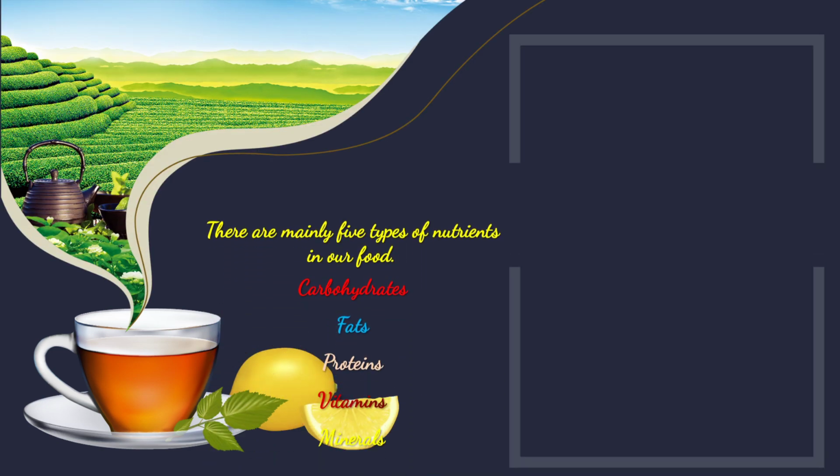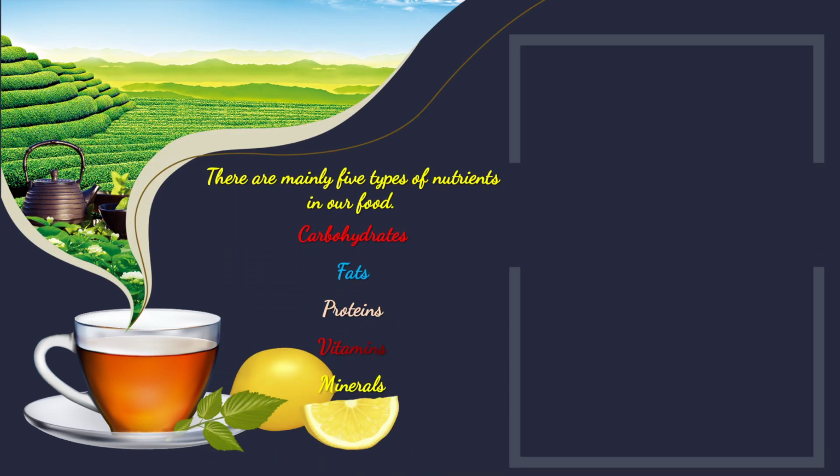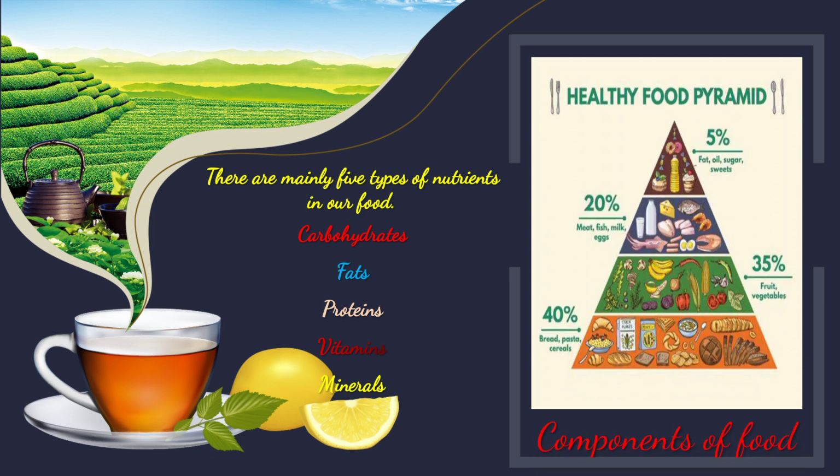There are mainly 5 types of nutrients in our food, that is carbohydrates, fats, proteins, vitamins and minerals. They all together are called nutrients. Our body needs these 5 nutrients daily in the right amount. Let's see the components of food given in a food pyramid, meaning how much percentage of these nutrients we should take daily in our meal.